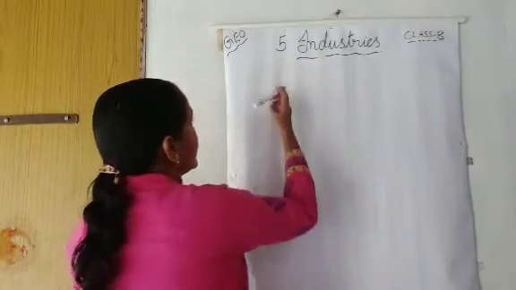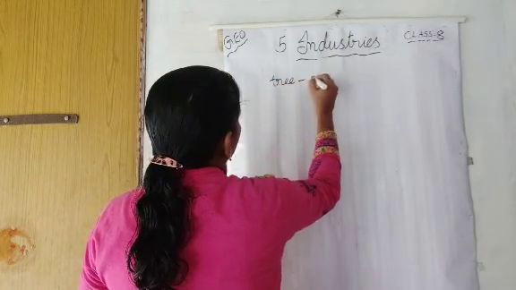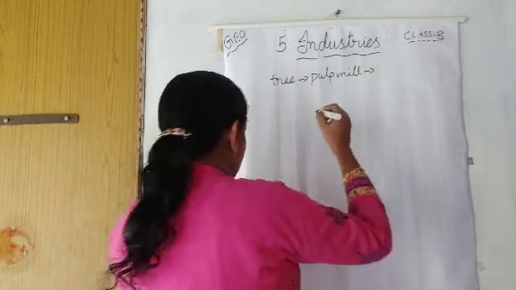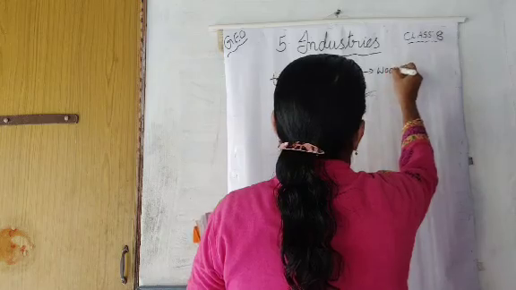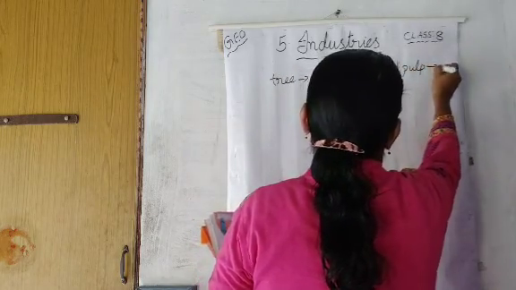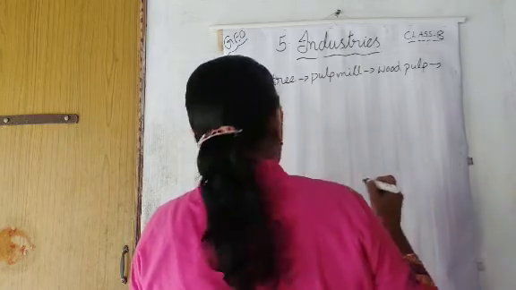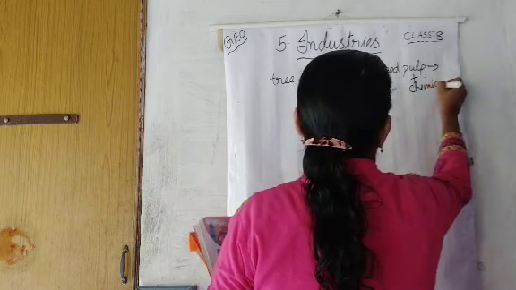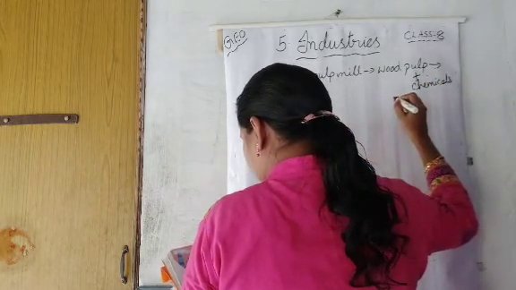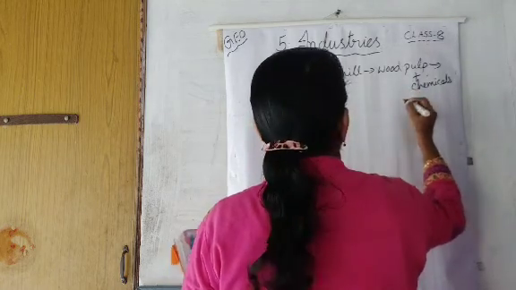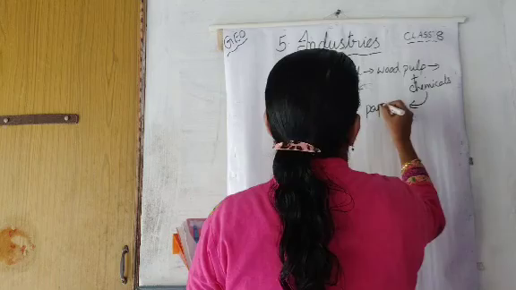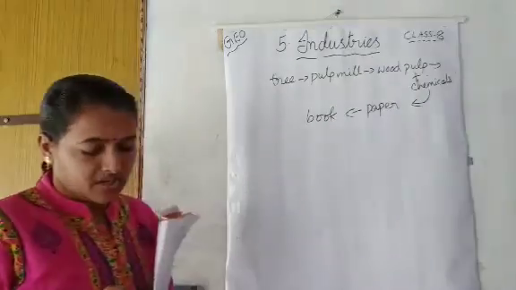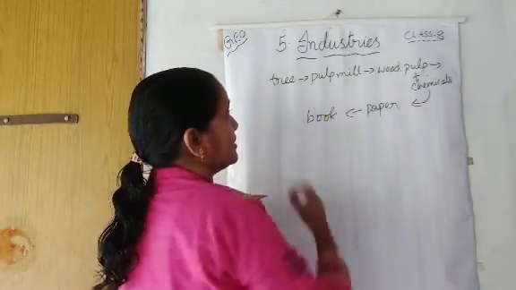So, first of all, tree to pulp mill. Pulp mill to wood pulp. And then this wood pulp is mixed with chemicals, plus chemicals, and then they will prepare paper, and from this paper they will make a book. So this is the transformation from a tree to a book, paper to a book.